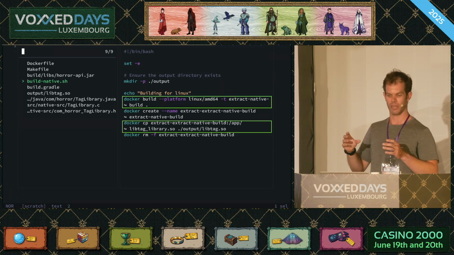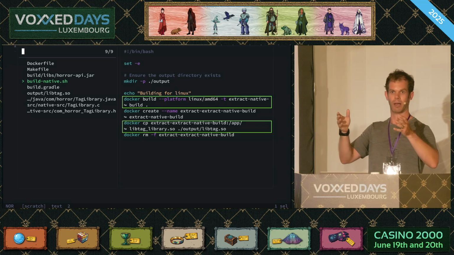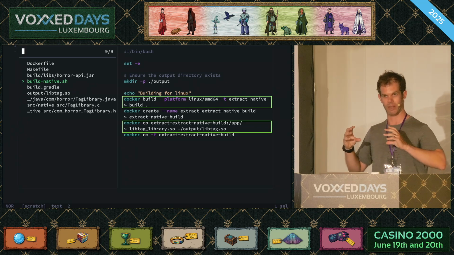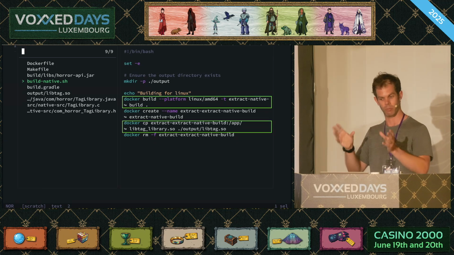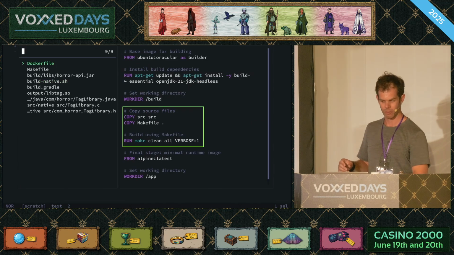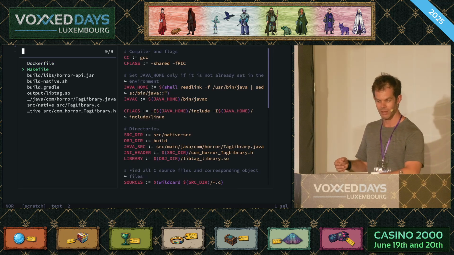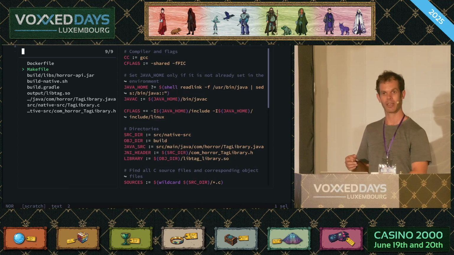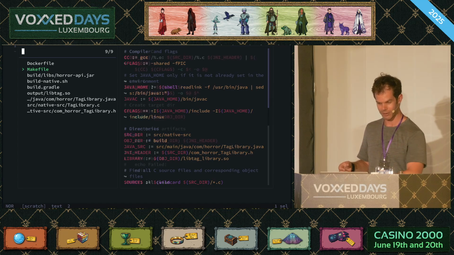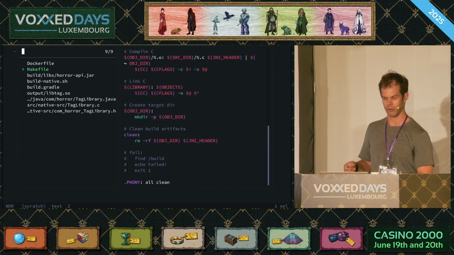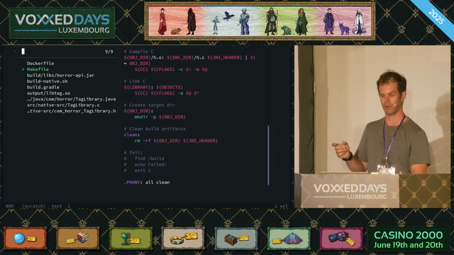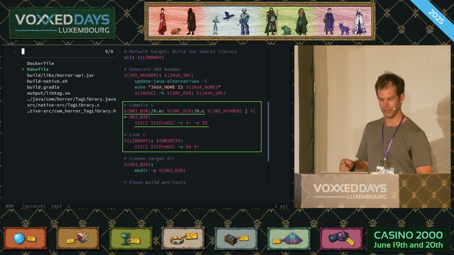So what we really want to do is modify the script so we have the general Docker part at the top, and then at the bottom we have a bit that runs natively on our Mac that does the same build process there. So we jump into the Docker file, it's adding the source and the make file to Docker and then running make. We jump into the make file and it looks like a make file, which is to say full of terror. Lots and lots of symbols and all sorts of magic. And this is a short make file. I've seen some terrible, terrible things. But all we really care about here is how is it building our one source code file? How is it building our one.c file? And we come to these two bits here.